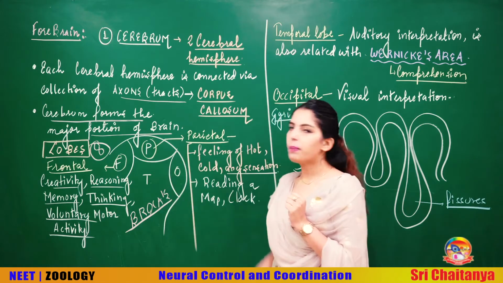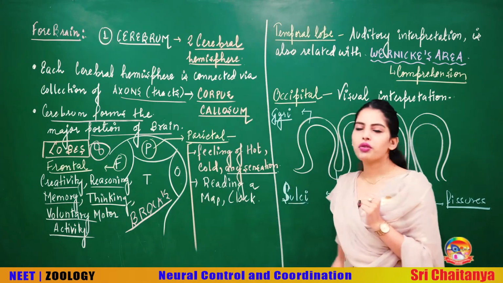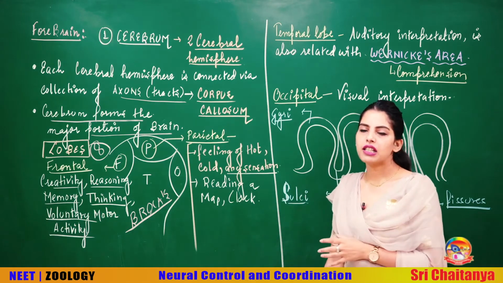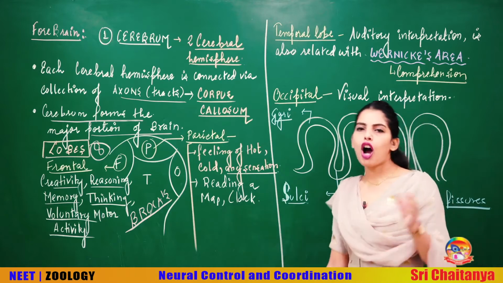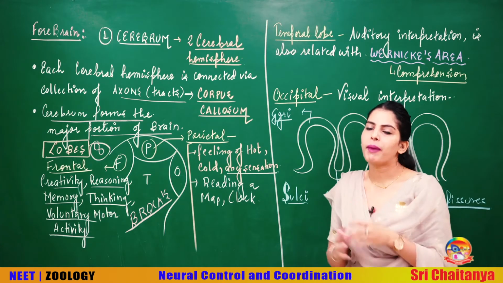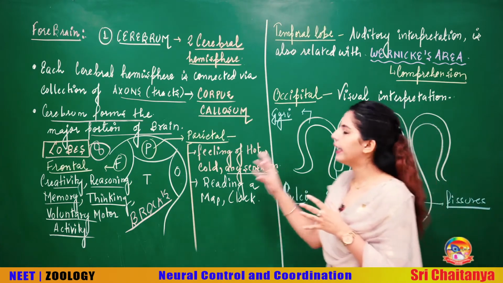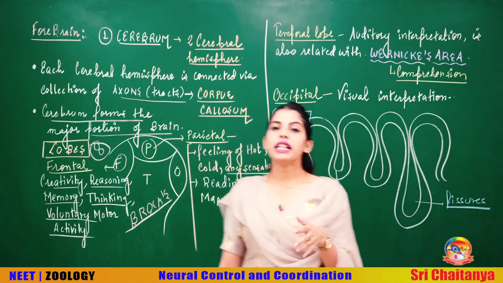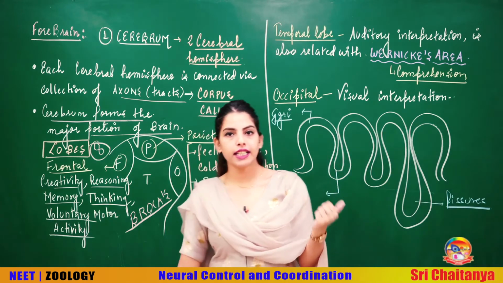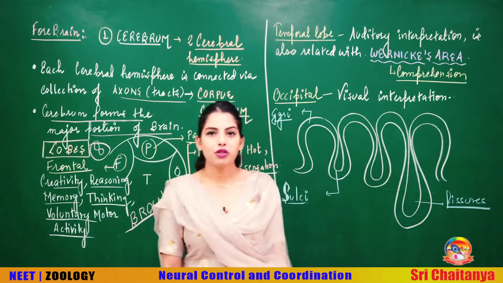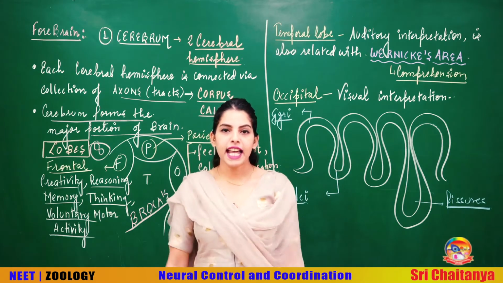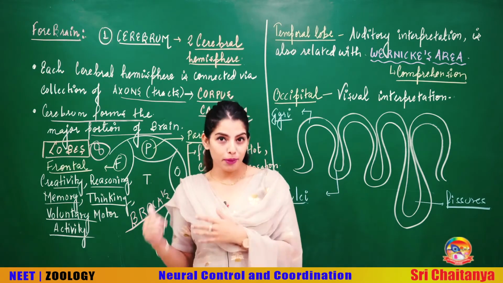Now talking about the parietal lobe, it controls all kinds of sensations: the feeling of hot, the feeling of cold, any kind of pain or sensation is recorded in the parietal lobe. Also reading a map and reading a clock are related with the parietal lobe. In fact, students, even your dressing sense is a function of your parietal lobe.